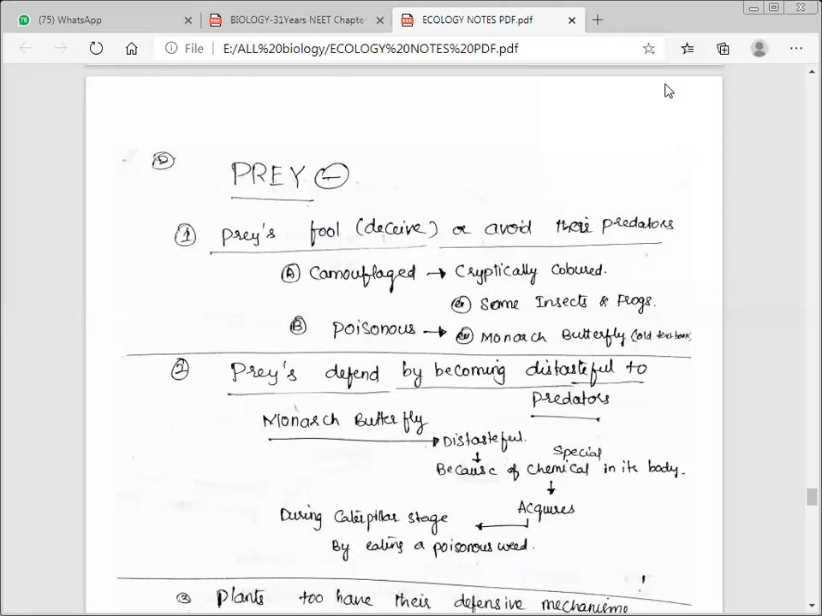Now the prey angle, that means from the prey side. Prey also should protect itself from the predator. To protect from the predator, what the prey is doing, that we need to know. The prey fool, deceive or avoid their predators. So prey will always try to escape from the predator. How? Through camouflage, that is cryptic coloration. Some insects and frogs, we can see camouflage or cryptic coloration here.